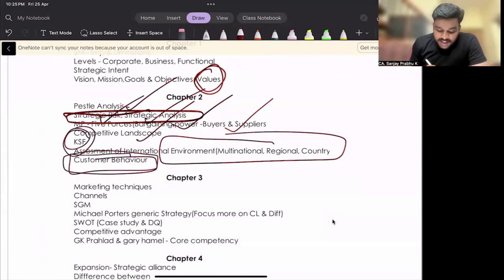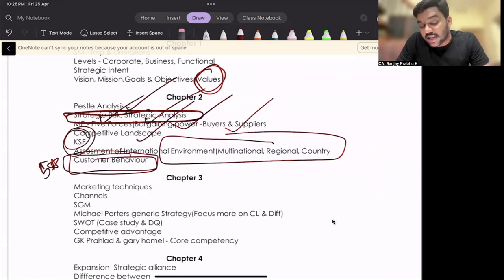Customer behavior. Please make sure it's a 5-star topic. All these are 5-star topics, but this topic is even more important. Because a question from customer behavior has already been asked in the RTP of the May 24 exam. But for the exam itself, they have not tested this particular topic. So I'm expecting there's a high possibility they can ask a question from customer behavior. Please make sure you're comfortable with this.